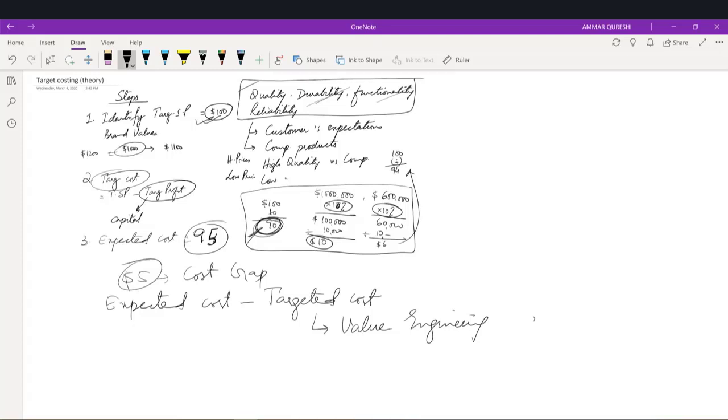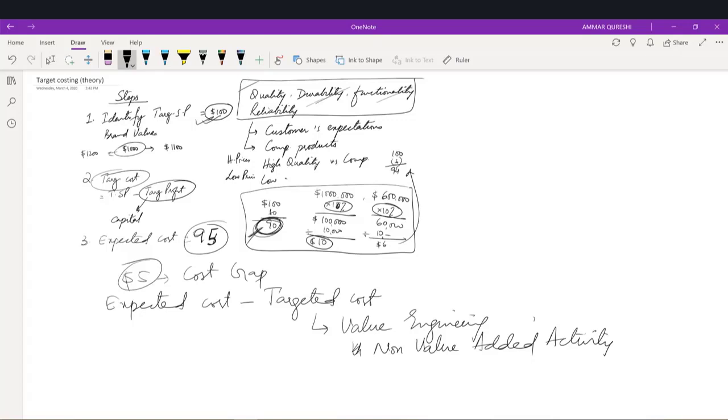Now, how can we re-engineer our product? How can we change our product? There are multiple options, right? First of all, we have to identify if there is any non-value added activity in the organization. Non-value added activity means there are certain activities which the organization is performing but which are not adding value to the product.